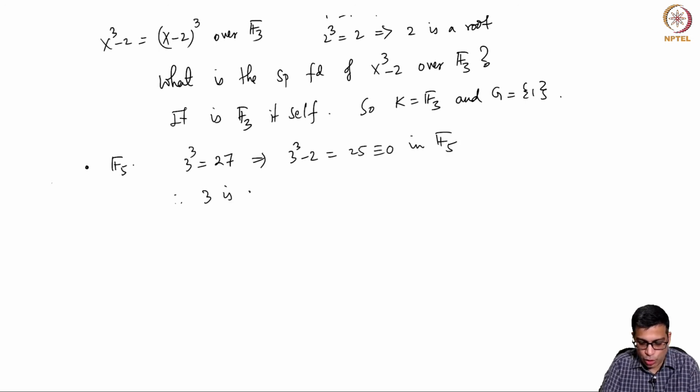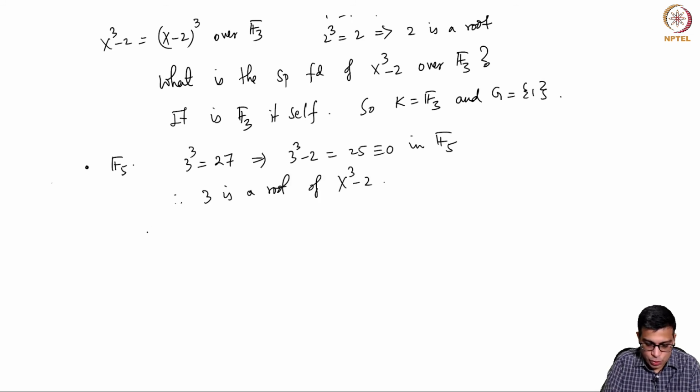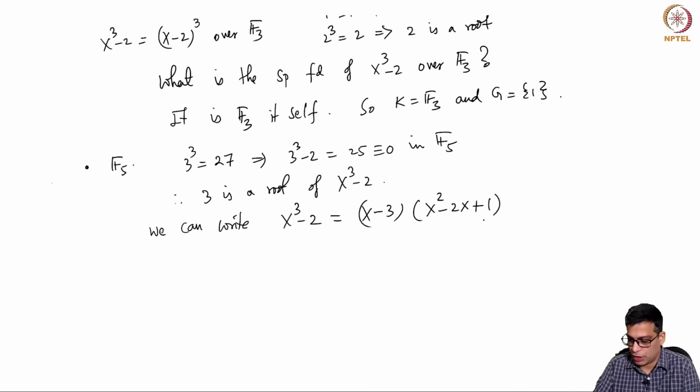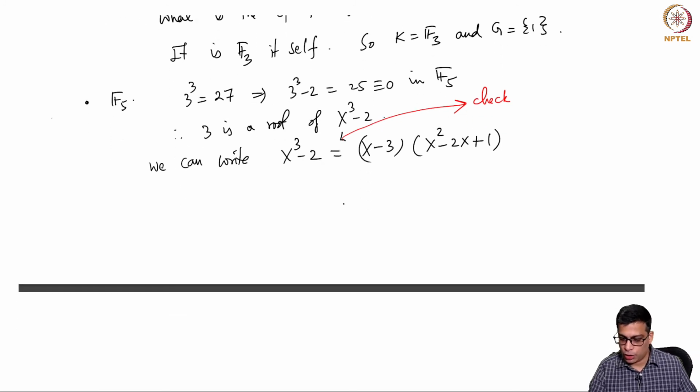So 3 is a root of x cubed minus 2. I have already done this calculation, so I am going to go over it fast: it is (x minus 3) times (x squared minus 2x plus or minus 1). This is a simple calculation that you can check. So it is not irreducible, it has one root, but you can also check that the quadratic factor is irreducible.